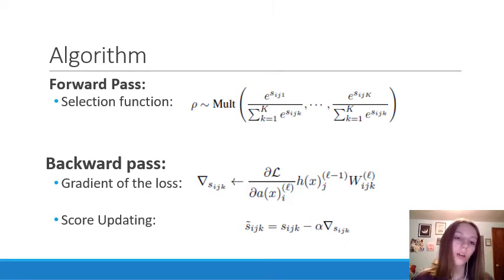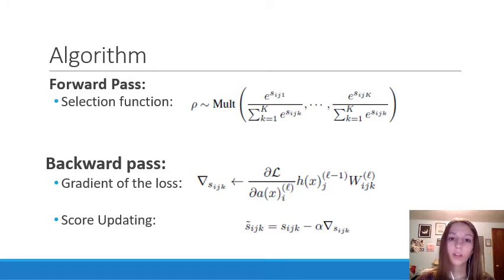So in the forward pass, this is the selection function equation. Either a greedy selection can be used or a probabilistic sampling selection, which I've included on this slide. Basically, the selection function inputs the quality score of a weight as compared to the other possible k weight values, and then it returns k minus 1 values.